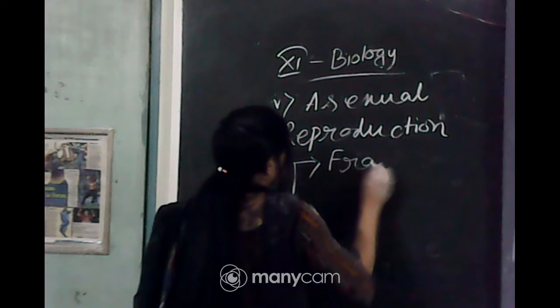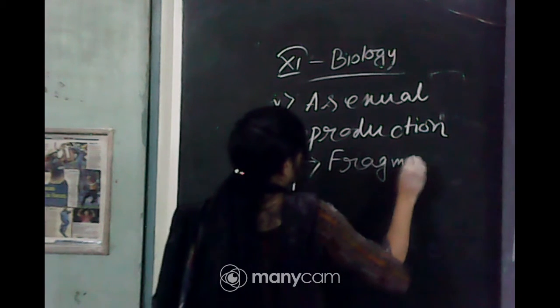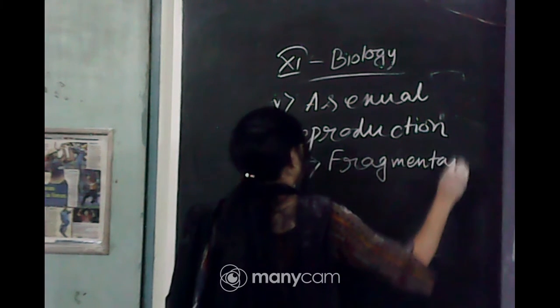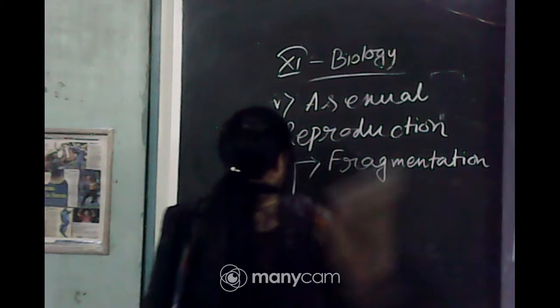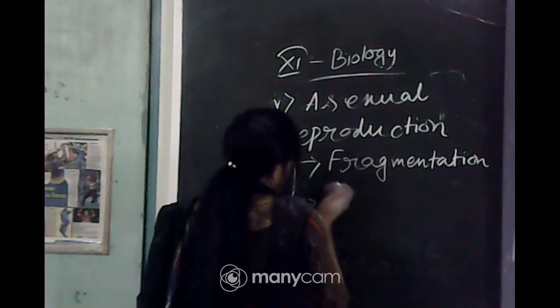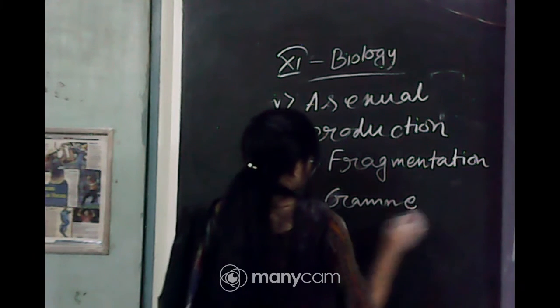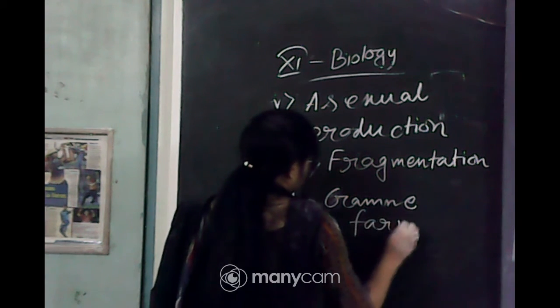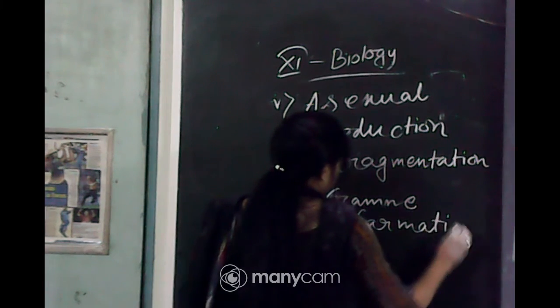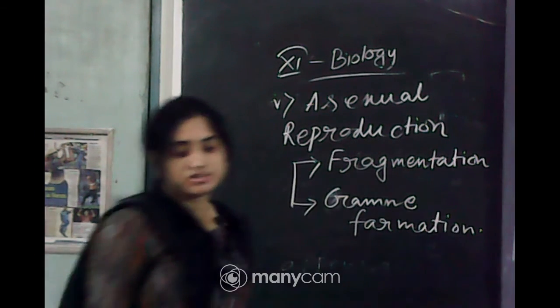Fragmentation and gemma formation. These are the two modes of asexual reproduction.